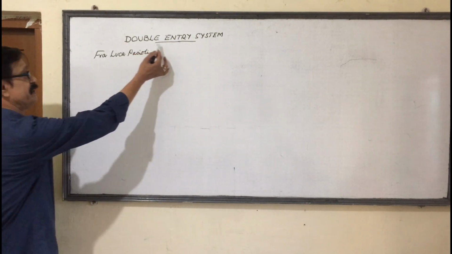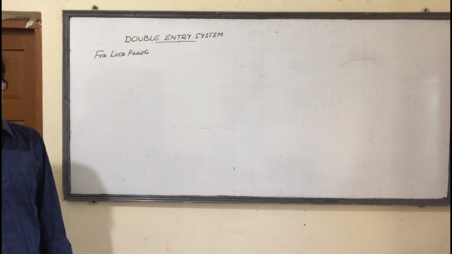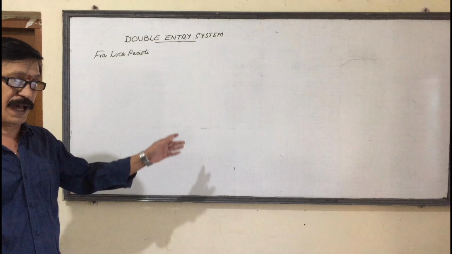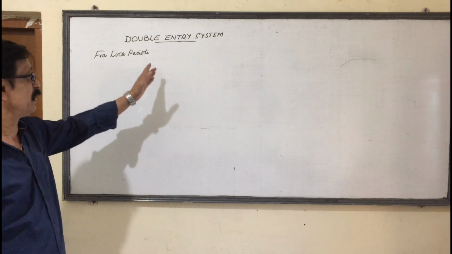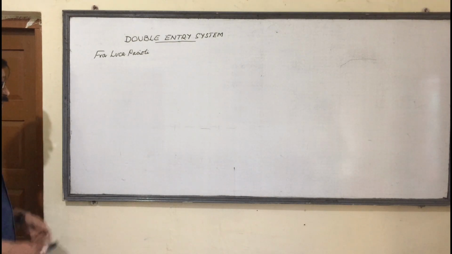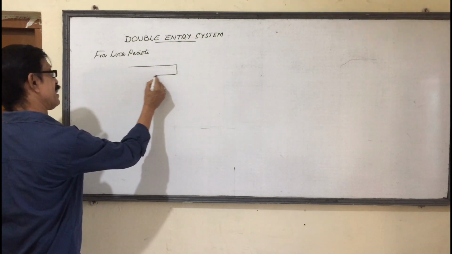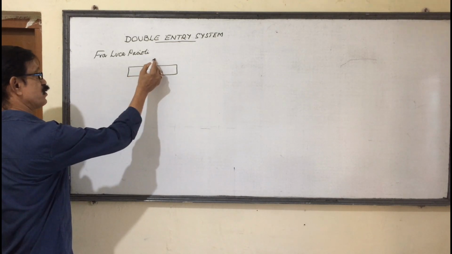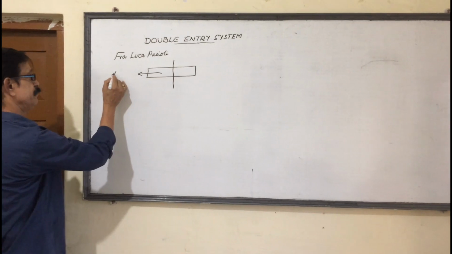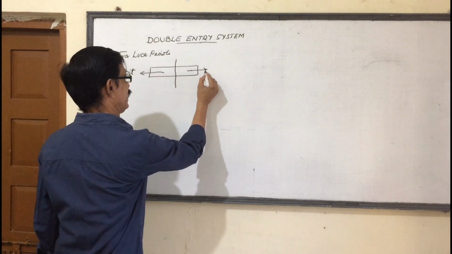Today our topic is double entry system. It is the basics for accountancy. To maintain the books of journal and ledger, we have to be thorough in double entry system. Double entry system is a system under which every transaction is divided into two parts. One part is taken as debit and another part is taken as credit.